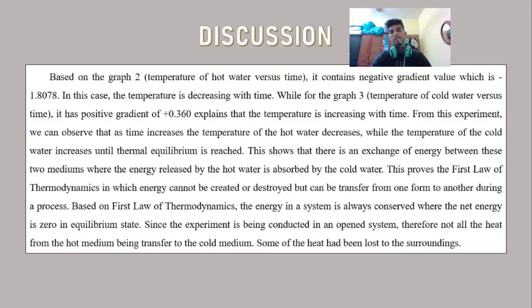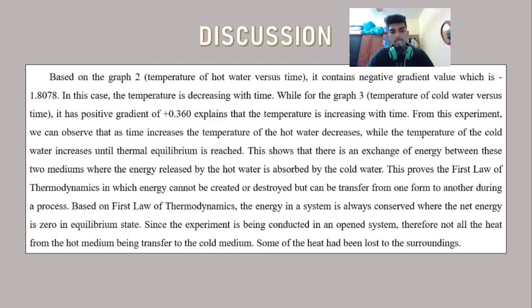Now I will explain the discussion part for this experiment. Based on graph 2, temperature of hot water versus time, it contains a negative gradient value, which is 1.8078. In this case, the temperature is decreasing with time, while for graph 3, temperature of cold water versus time, it has a positive gradient of 0.360, which explains that the temperature is increasing with time.